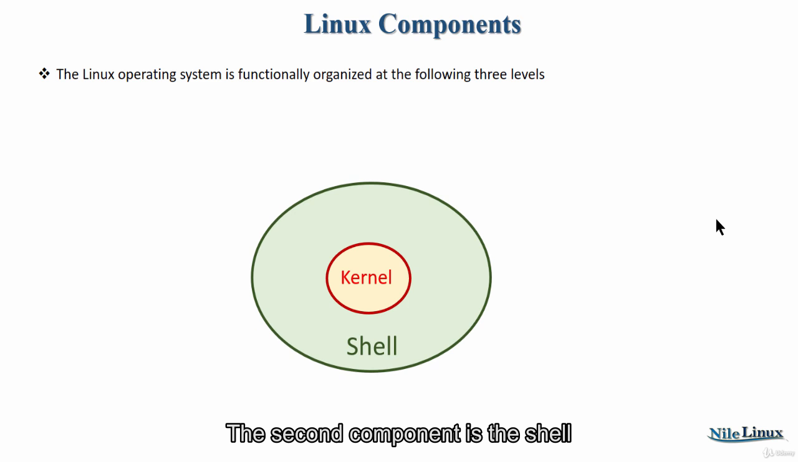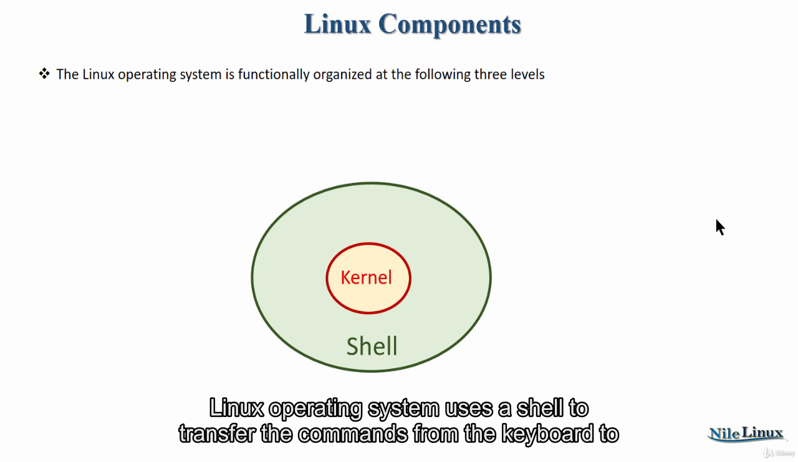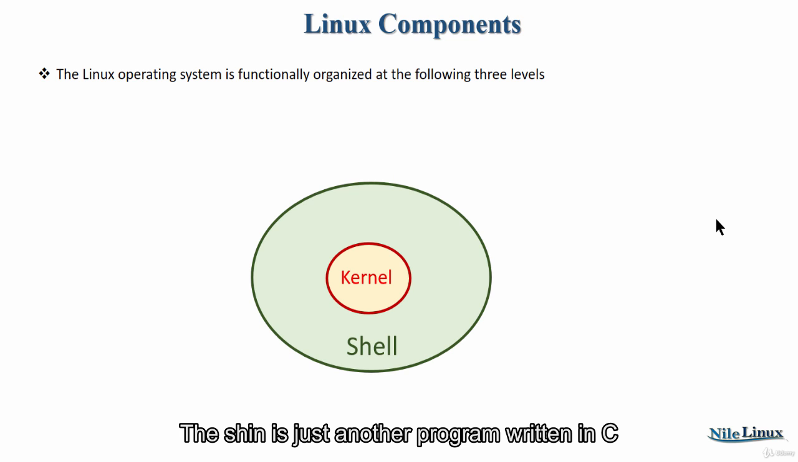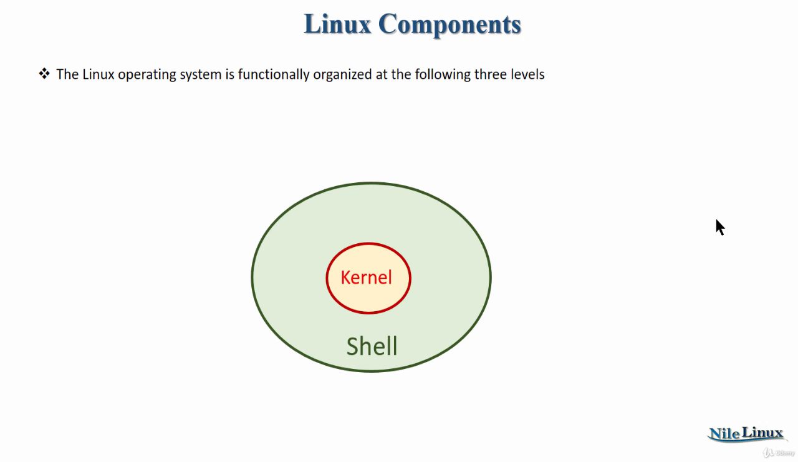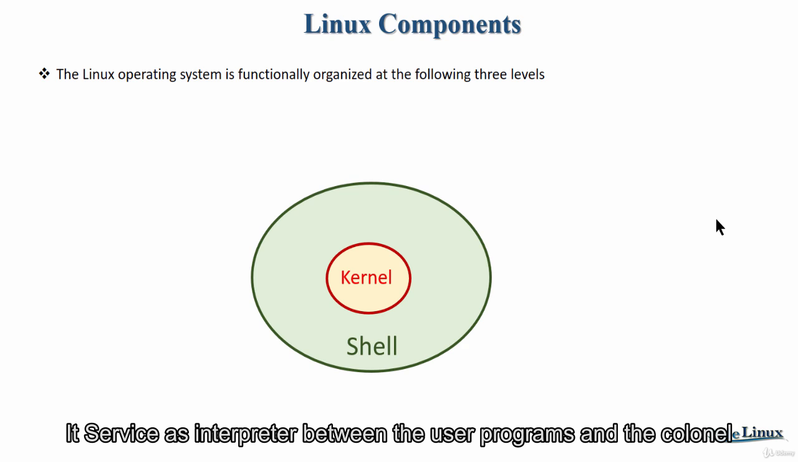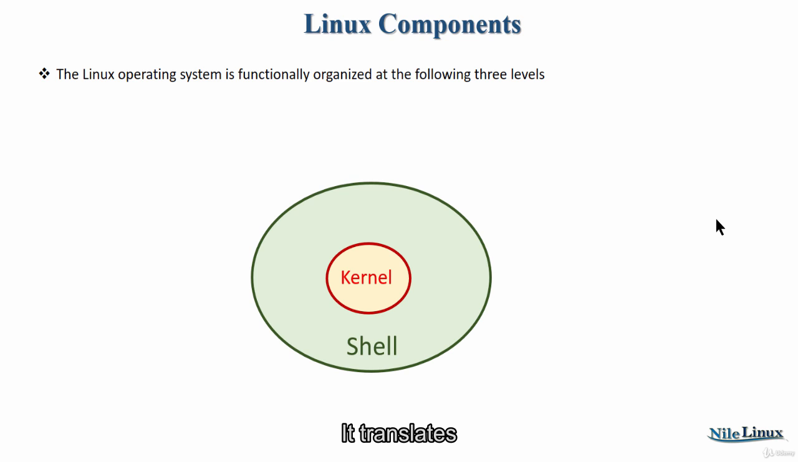The second component is the shell. The Linux operating system uses a shell to transfer the commands from the keyboard to the computer. The shell is just another program written in C. It serves as an interpreter between the user programs and the kernel. It translates user commands into appropriate action.